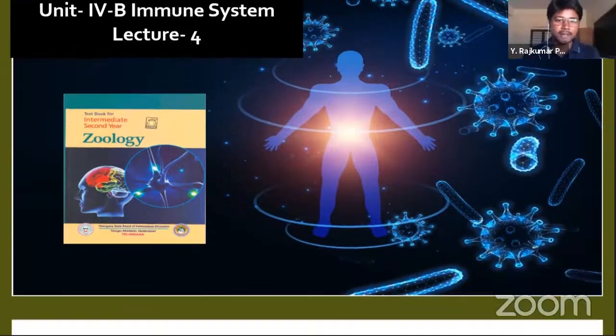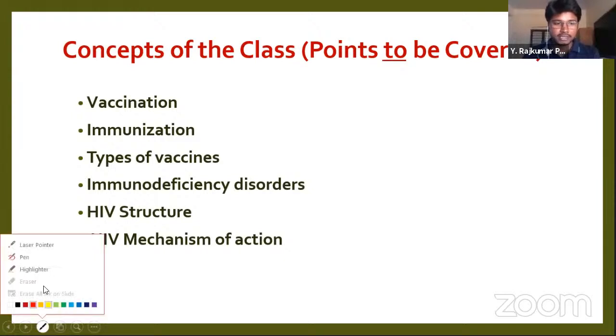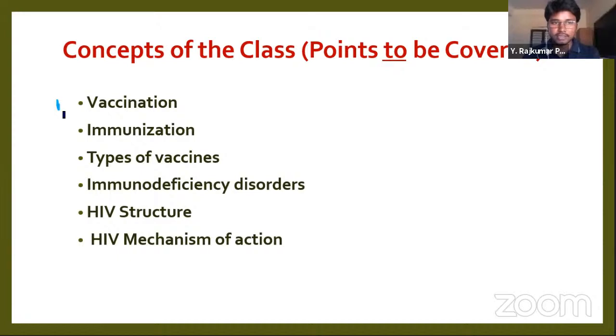Okay, dear students, let's see what we are going to learn from today's class. Today, we are going to learn about the process of vaccination. It is the most prevailing term, isn't it? In society, there is a discussion about the making of vaccines and vaccination.